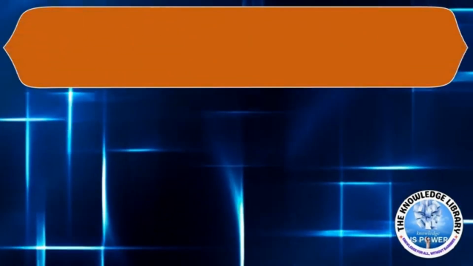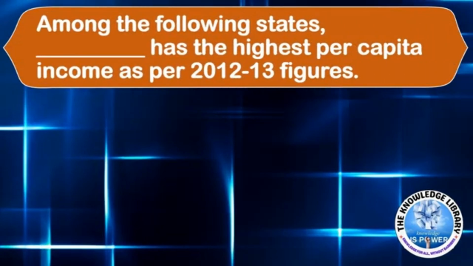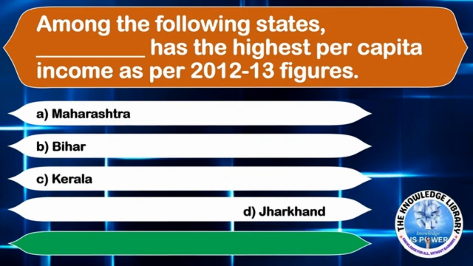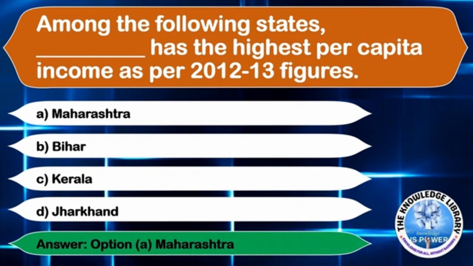The next question is, among the following states, dash has the highest per capita income as per 2012-13 figures. Option A, Maharashtra. Option B, Bihar. Option C, Kerala. Or option D, Jharkhand. The correct answer is option A, Maharashtra.